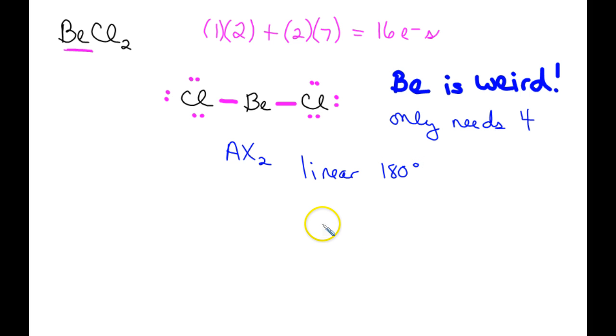What are the other exceptions to the octet rule? Well, hydrogen, because it only wants 2. It can only hold 2 because of its size. And boron, which only wants 6. I'm going to show you one more exception to the octet rule. That's ICl3, or iodine trichloride.